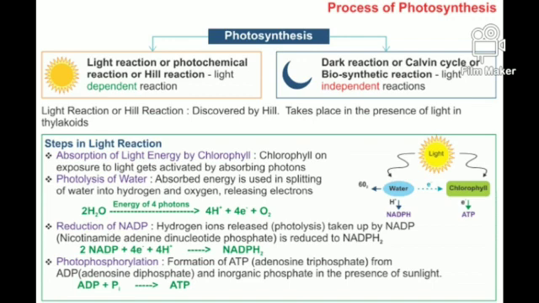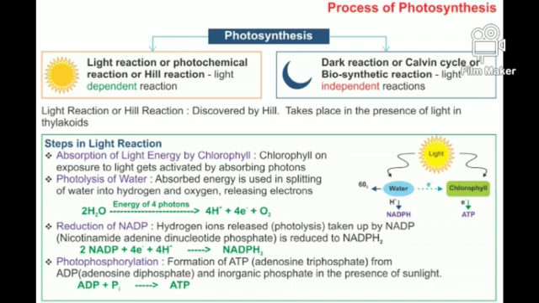The second step is the splitting of the water molecule. The energy is used in splitting the water molecule into two chemical components, H plus and OH minus ions. This reaction was first discovered by Sir Robert Hill, so it is called Hill's reaction.